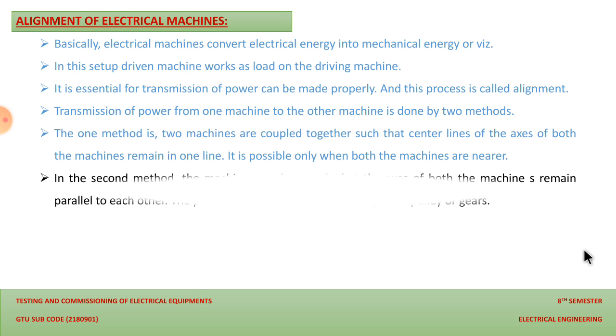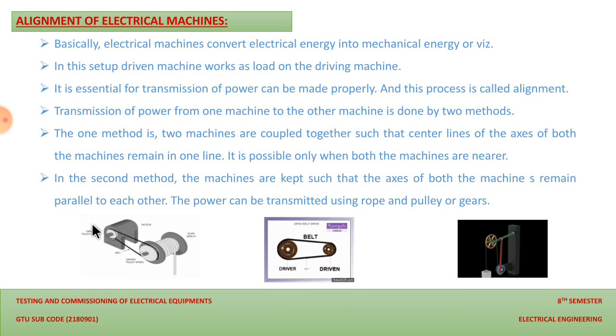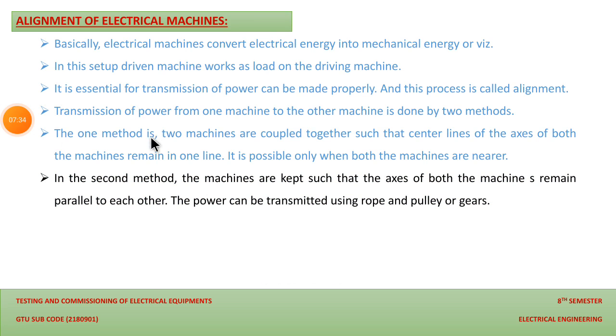And in the second method, the machines are kept such that the axes of both machines remain parallel to each other. Like we are giving the output of the machine to the other machine with the help of a drive.